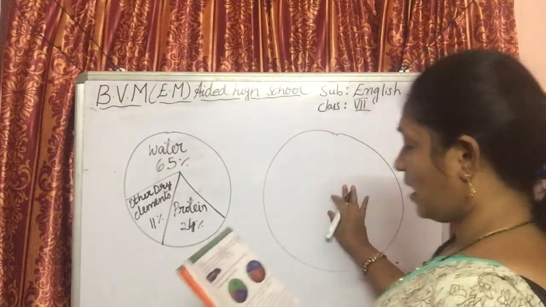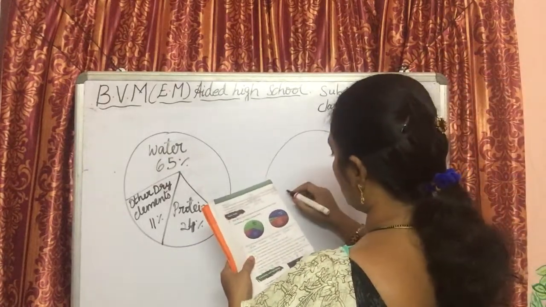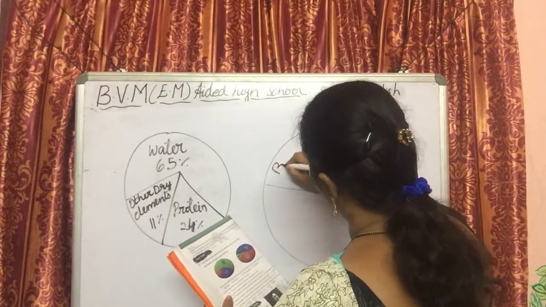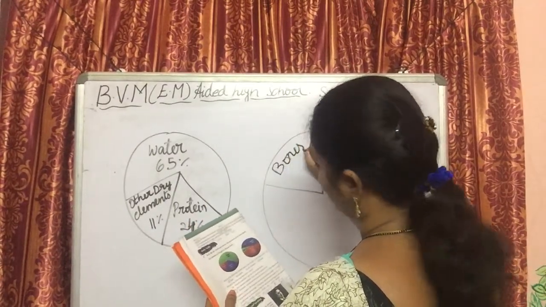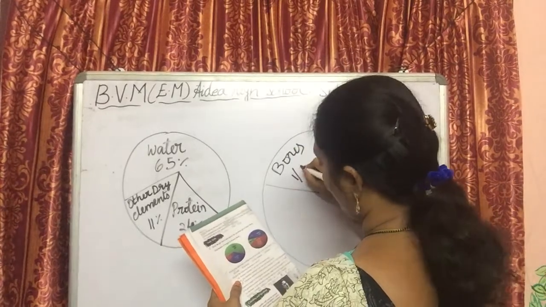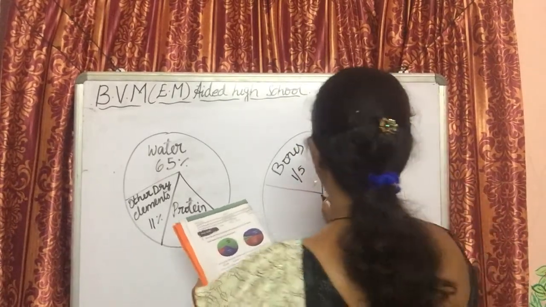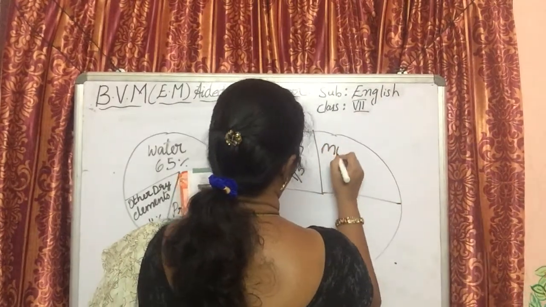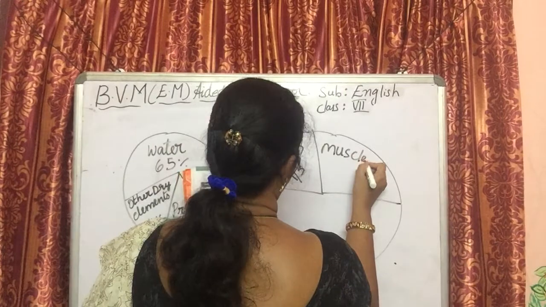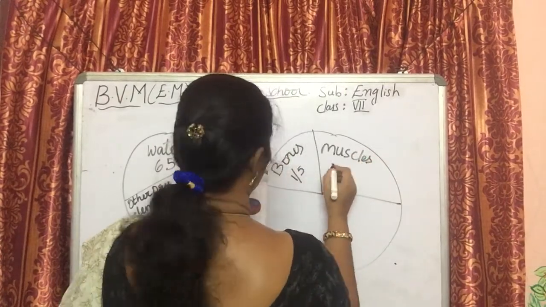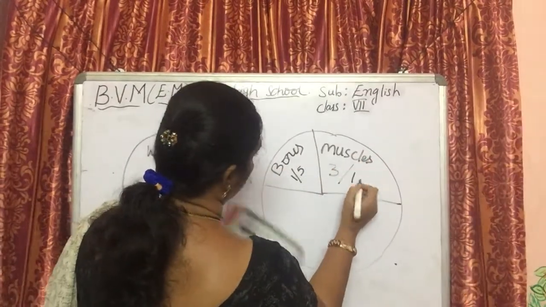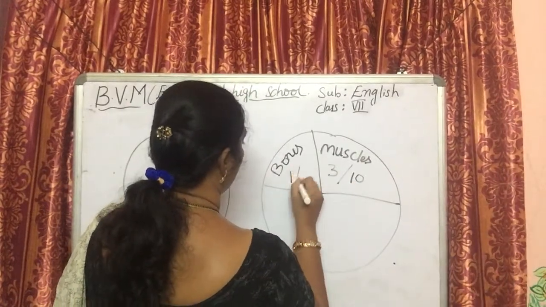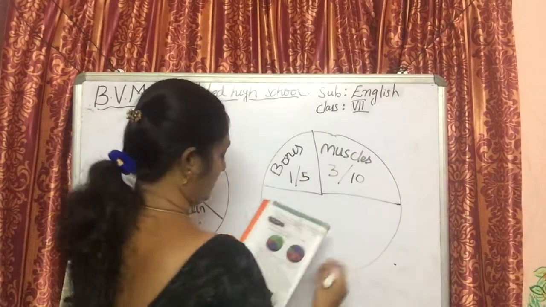Now there is another chart here, a pie chart, which says bones 1/5, muscles 3/10, 1/5.